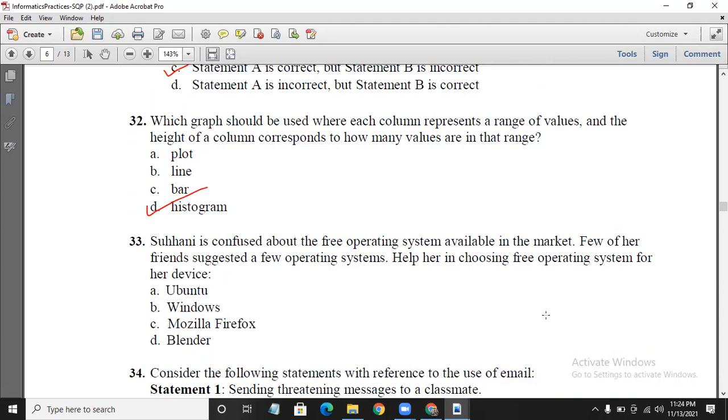Suhani is confused about the free operating systems available in the market. A few of her friends suggested a few operating systems. Help her in choosing a free operating system for her device. So we want the free operating system. In this, the options are Ubuntu, Windows, Mozilla Firefox, and Blender. Mozilla Firefox is not an operating system. Blender is also not an operating system. Among these, only A and B are operating systems. Windows, you have to purchase that, so it's not a free operating system. So the answer is option A.